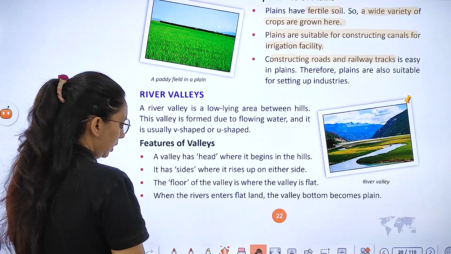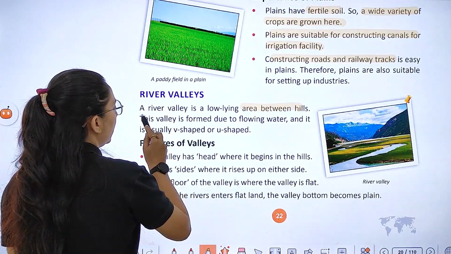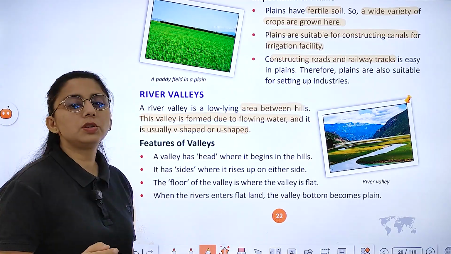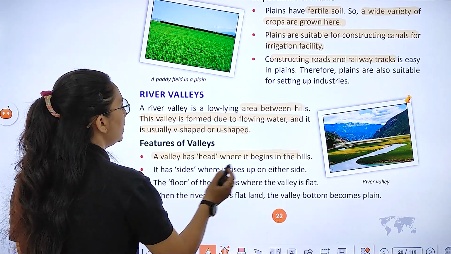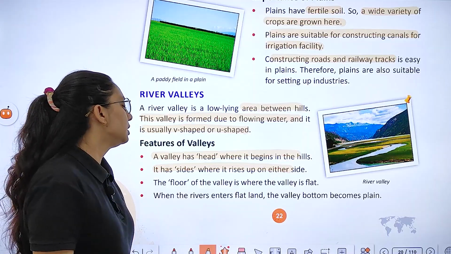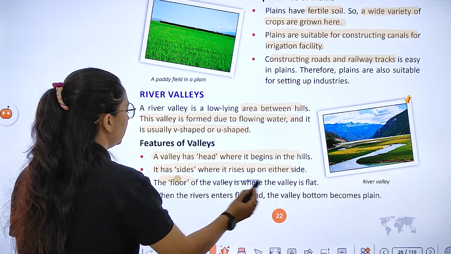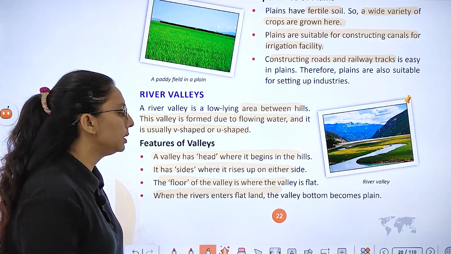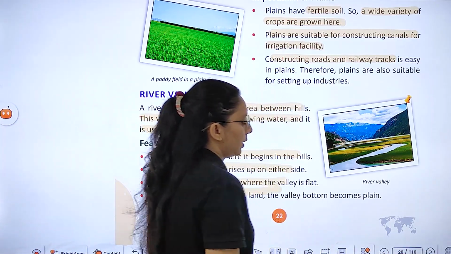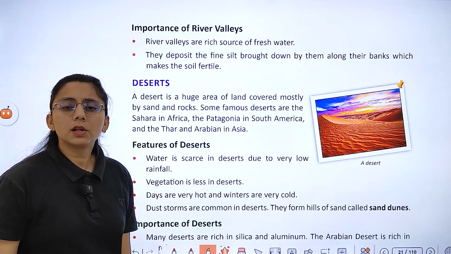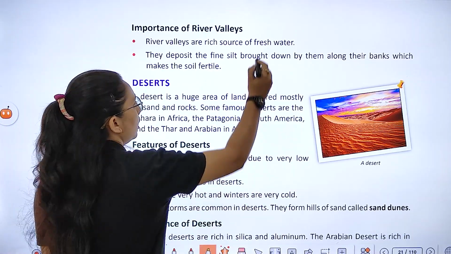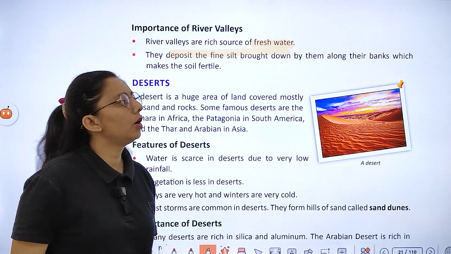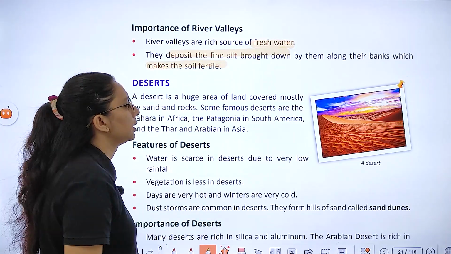Now river valley. It is a low-lying area between hills, formed due to flowing water, and usually V-shaped or U-shaped. What are its features? The valley has a head where it begins in the hill. It has sides where it rises up on either side. The floor of the valley is flat, and when the river enters the flatland, what happens? There is a plain area over there. Now importance of river valley. It's a rich source of fresh water. Fresh water का rich source है. Deposits of fine silt brought down by the river along their banks make the soil fertile.